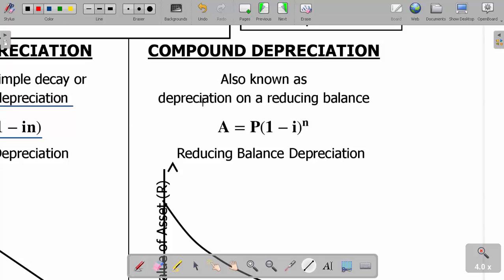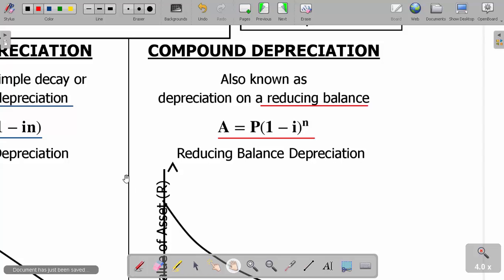This is also called compound depreciation, also known as reducing balance. The formula is A equals P into 1 minus I, power N. This is reducing balance depreciation.